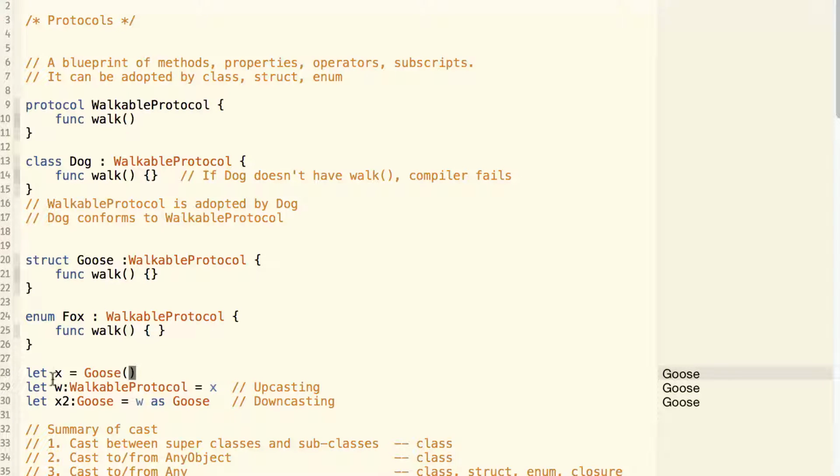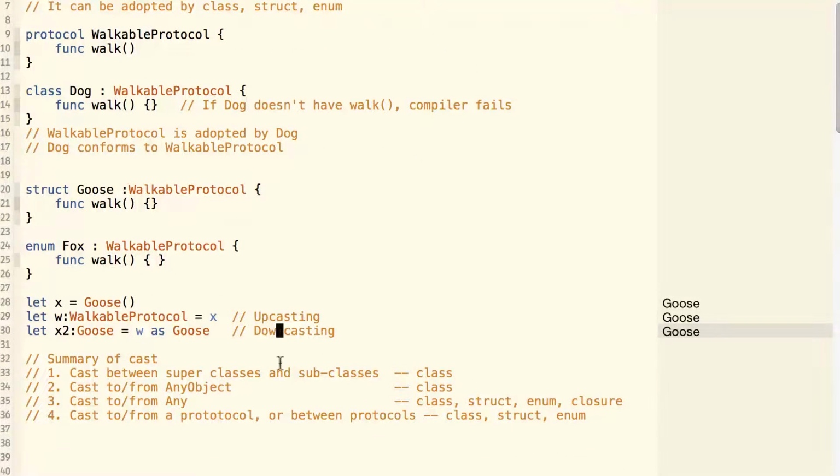And then here we create a x, which is a goose, and we can upcast x from a goose to a walkable protocol. So this means a protocol can be used as a type. So w is a variable of type walkable protocol, and w can also be downcast back to a goose. So this is the last type of casting that we'll talk about.